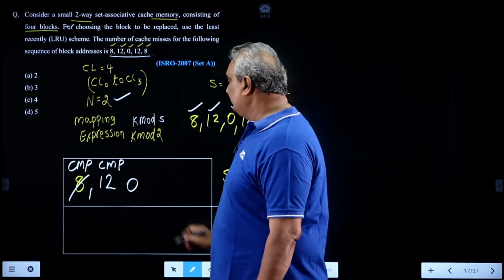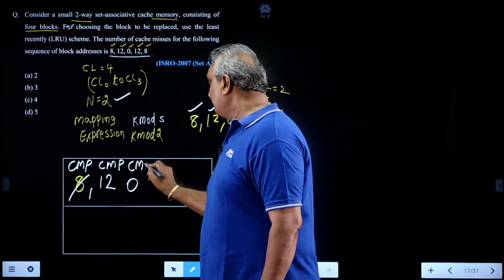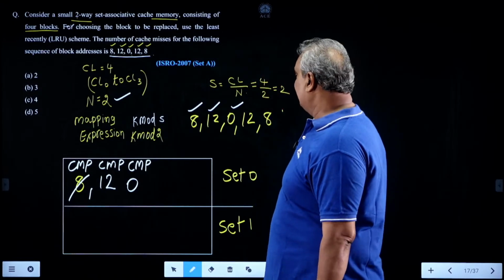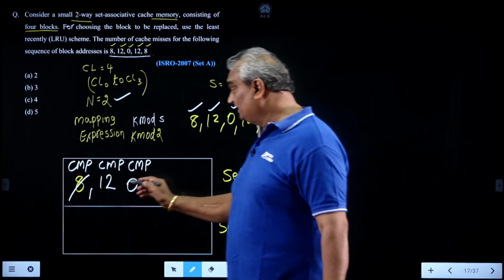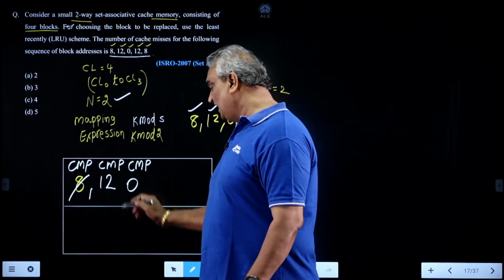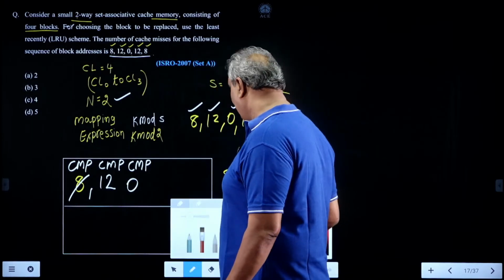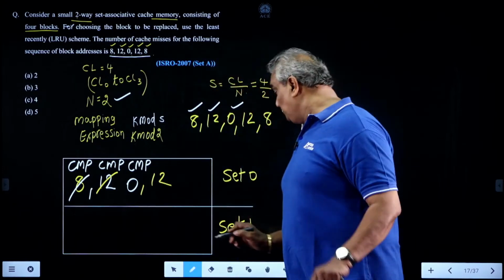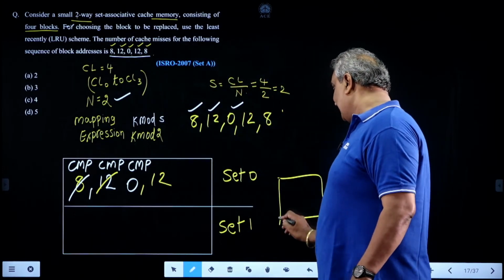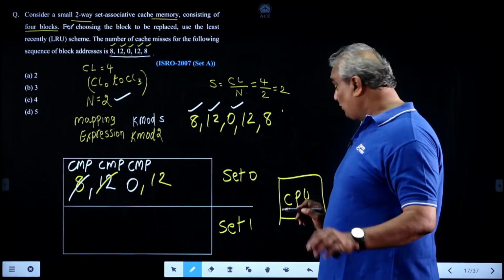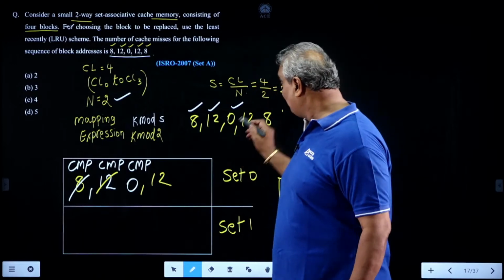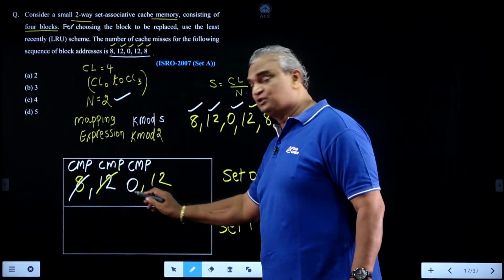So for 0, it is also a compulsory miss because 0 has been mapped for the first time. Next, again 12. 12 is already available, so it is not a miss, it is a hit. But you should write 12 here, assuming the processor is available at the right side, meaning the processor most recently spoke to 12. After this, least recently spoke to 0.